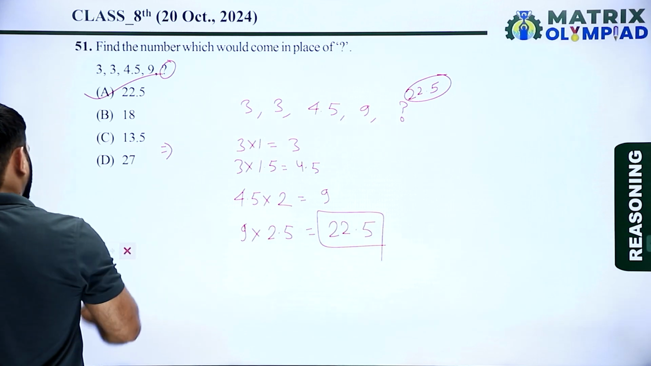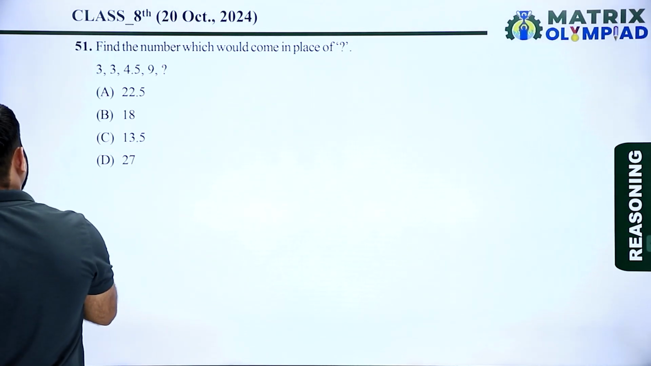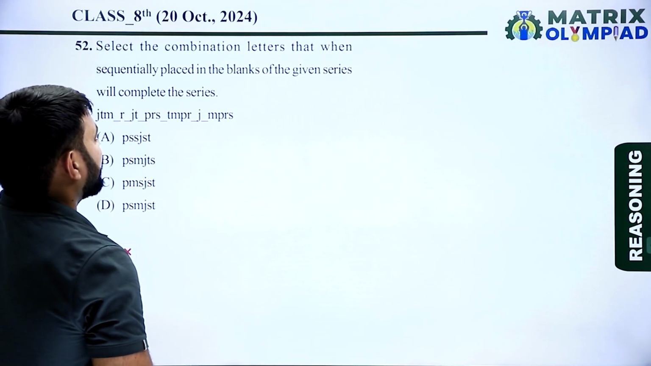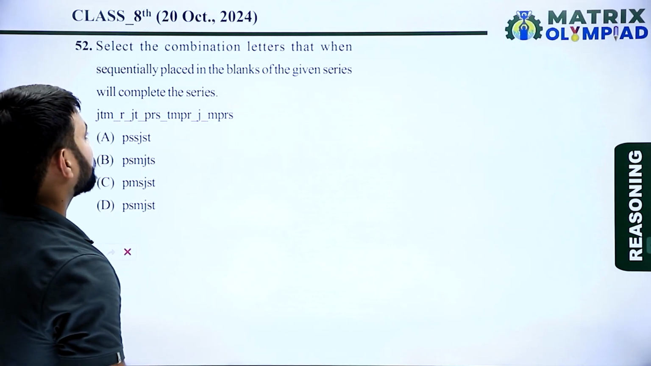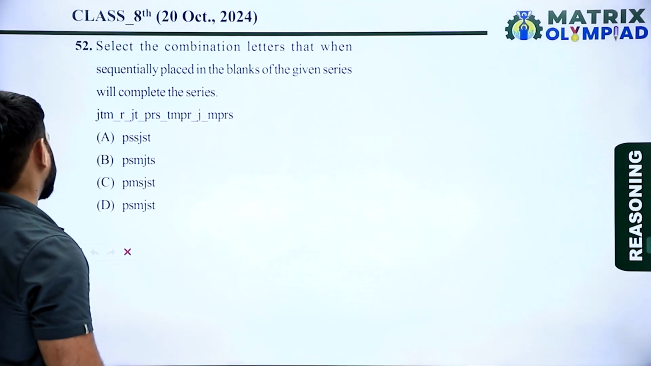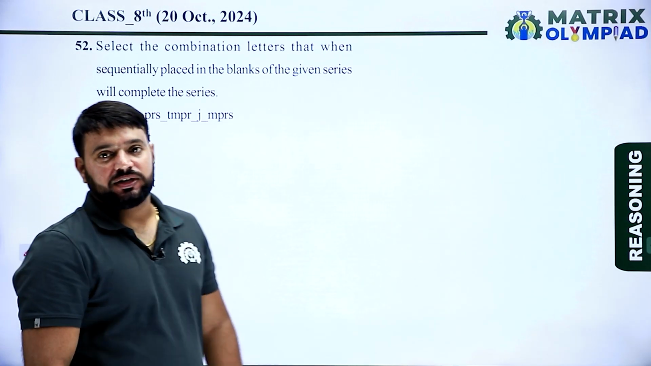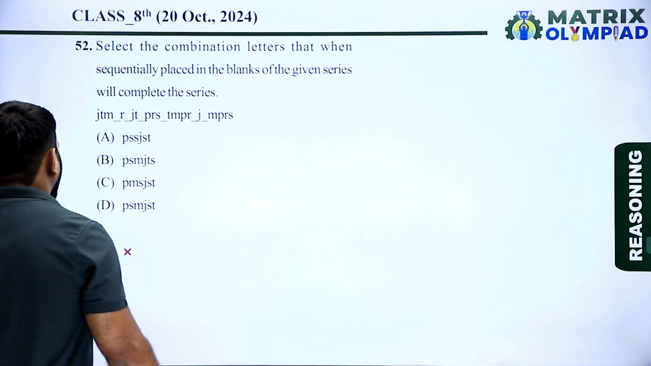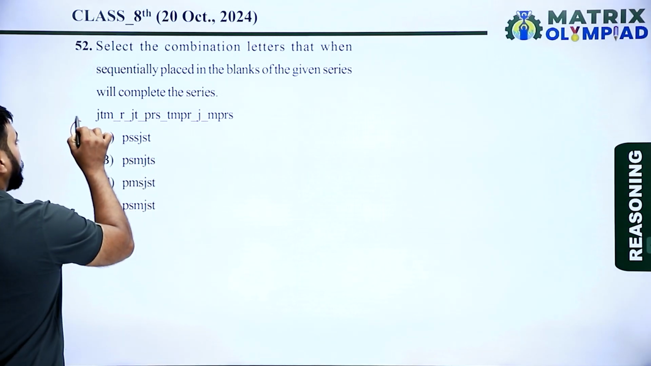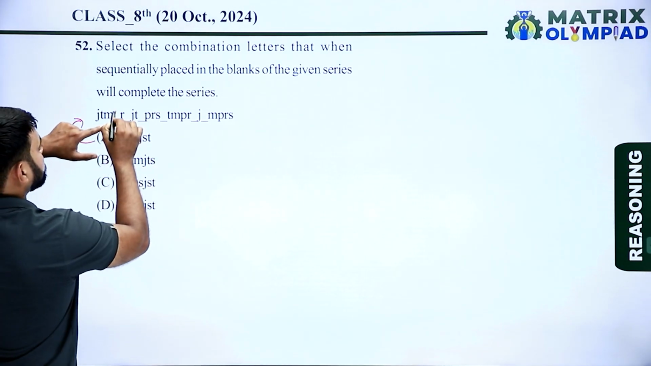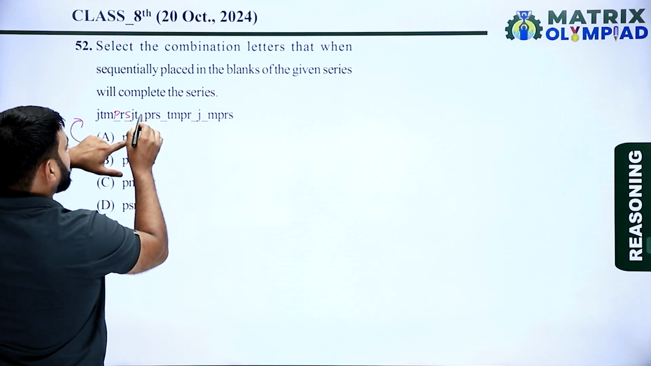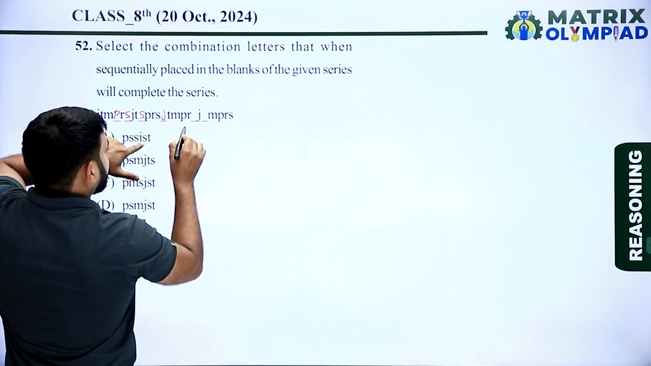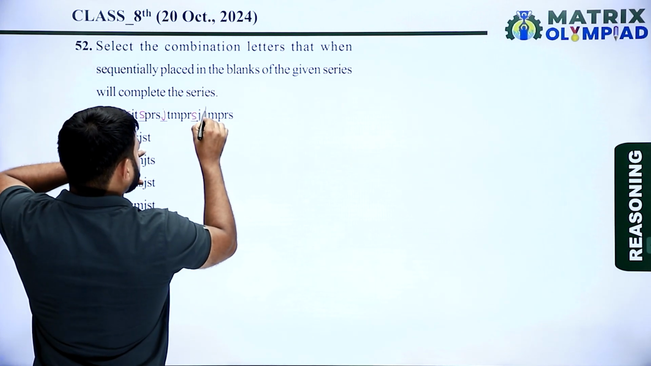Now let's move on to the next question. Question number 52. Select the combination of letters that, when sequentially placed in the blanks of the given series, will complete the series. In such questions, put the options in the question and then check the pattern. According to option A, the first blank is P, the second is S, the third is S, the fourth is J, the fifth is S, and next is T.